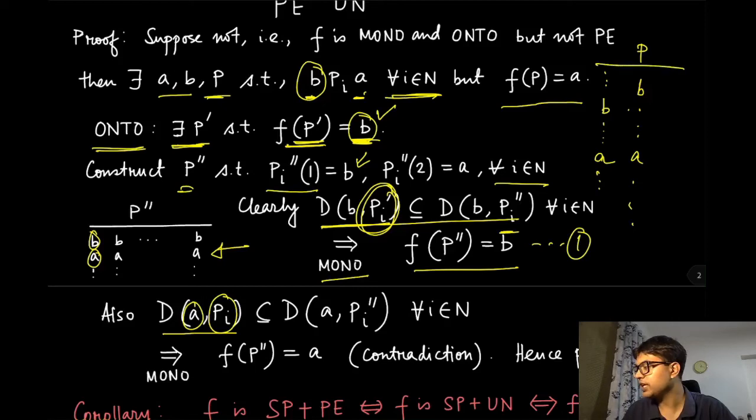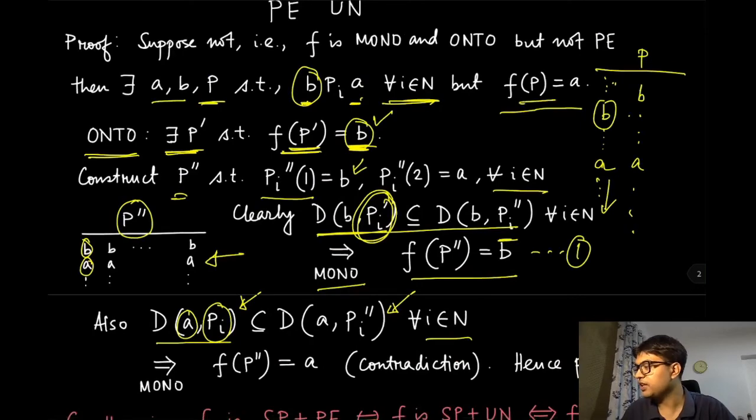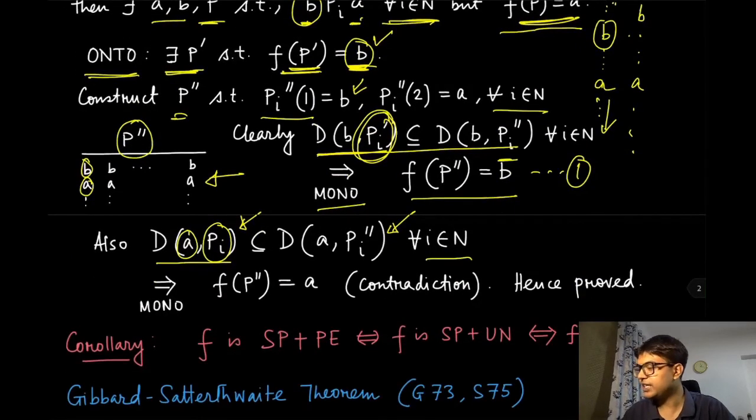So in P double prime, in this preference profile, what we are doing is flushing B and A onto the top, which means that all the other alternatives are falling below A. So A's dominated set is getting weakly larger in this P double prime for all the agents. Therefore, because in f of P the outcome was A, it must be the case that in f of P double prime the outcome should also be A, and that actually gives a contradiction.